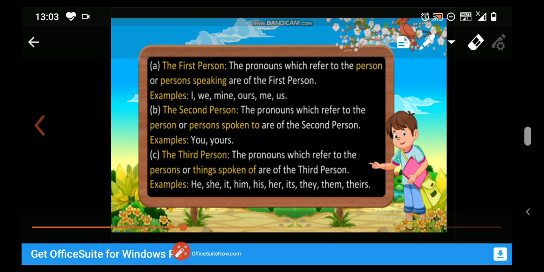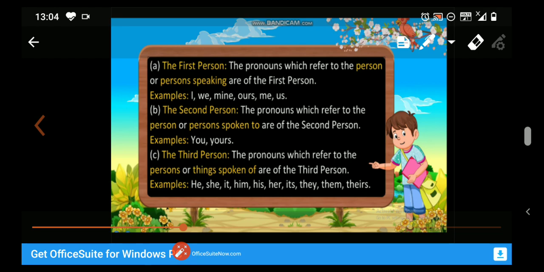For example, like he and I saw Laura yesterday. This is a sentence: he and I saw Laura yesterday. In this sentence, he and I are the subjective pronouns. Why? Because they are at the place of subject before the verb.